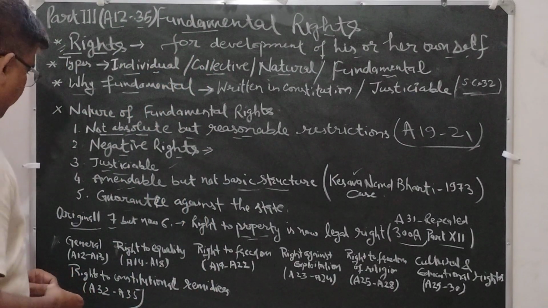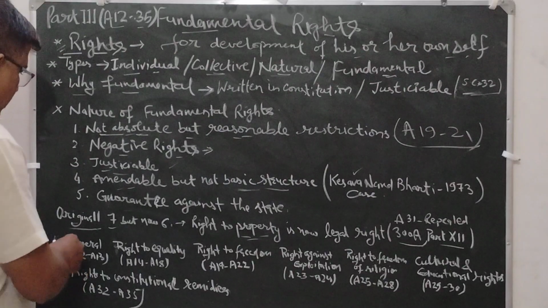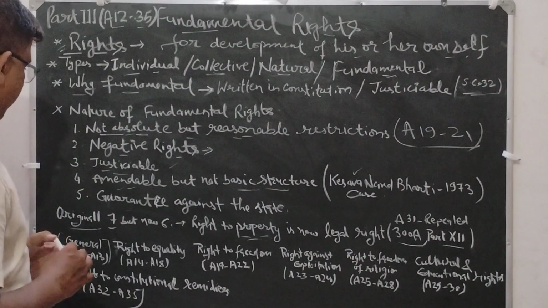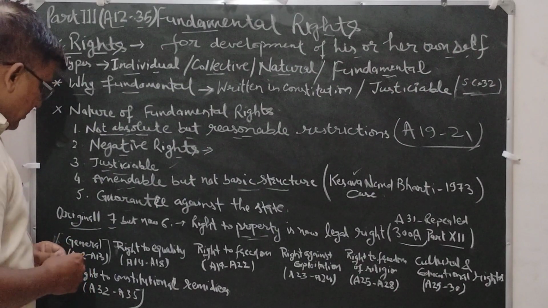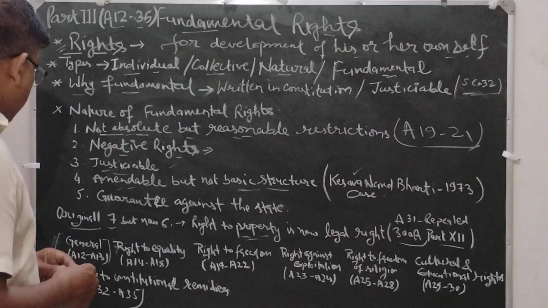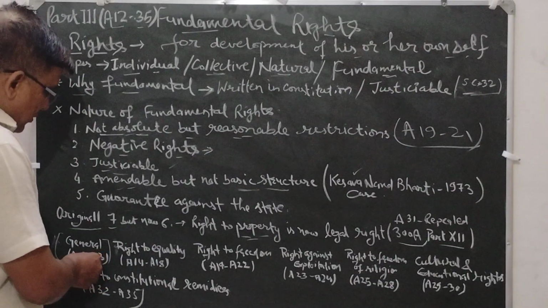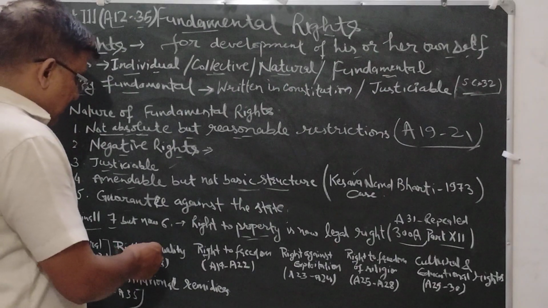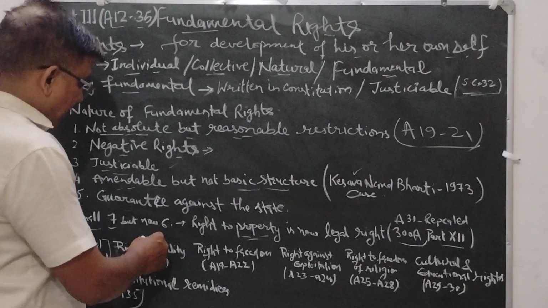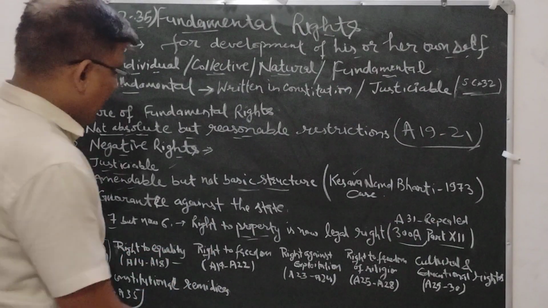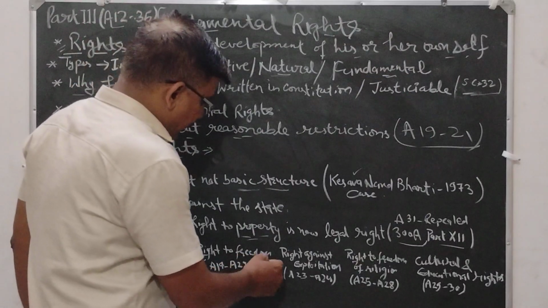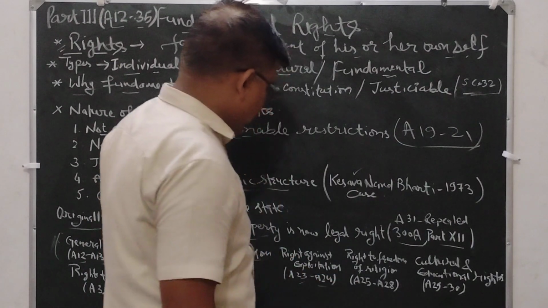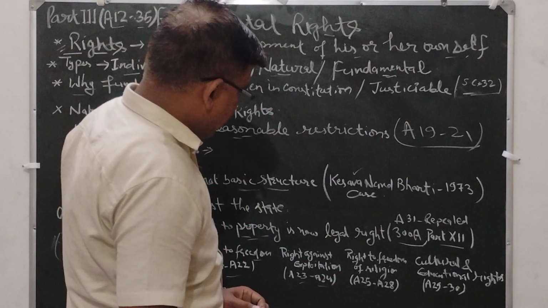Now we start with Article 12 and 13. These are the general articles. Article 12 tells us the definition of the state. What is the state? Articles 14 to 18 tell us the right to equality. Articles 19 to 22 tell us the right to freedom. Articles 23 and 24 tell us the right against exploitation.